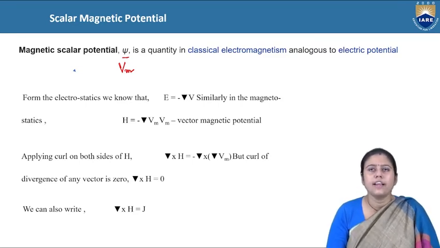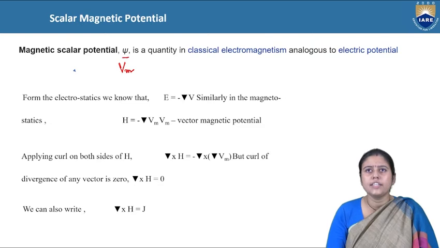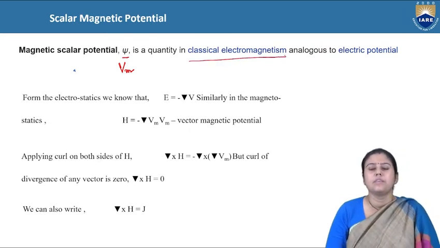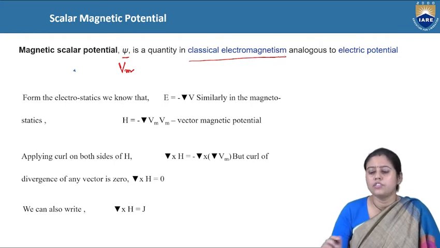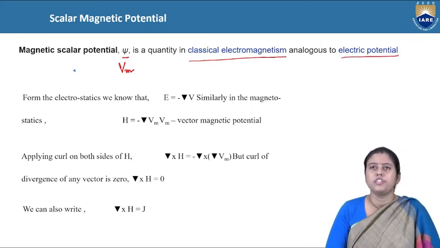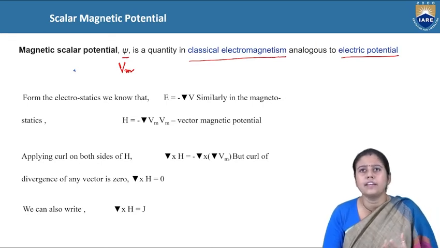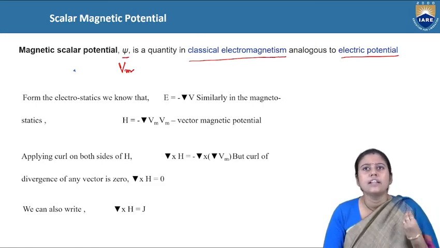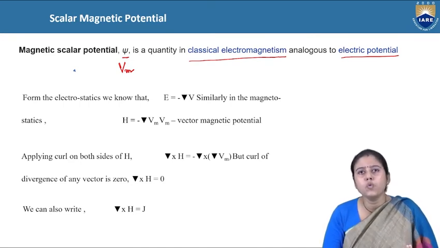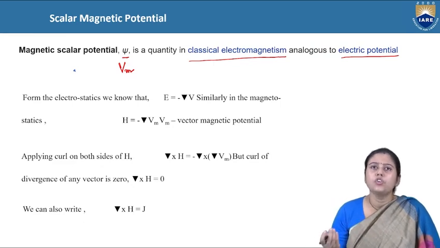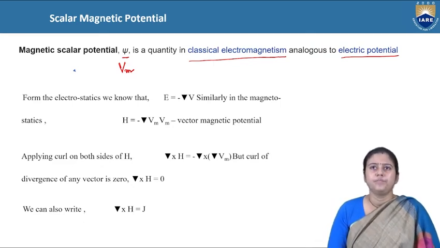So magnetic scalar potential is a quantity in classical electromagnetism, analogous to electrical potential. This is the definition, same as the electrical potential. It is the work done to bring one unit positive north pole from infinity to the magnetic field.